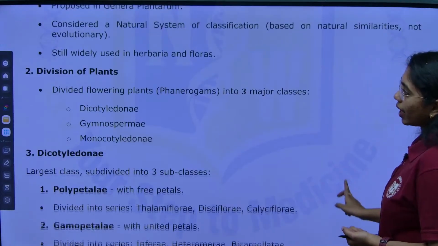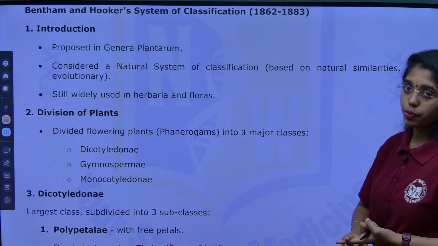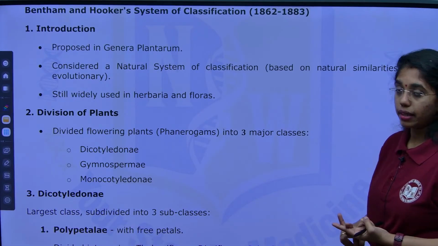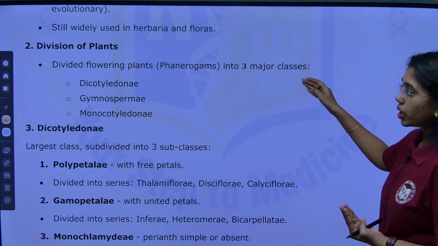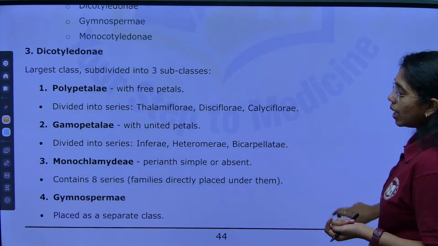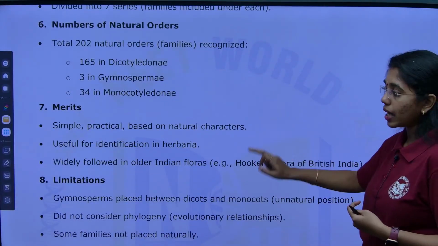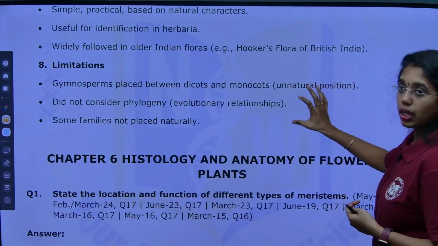The basic framework of classification. In which book it was proposed, what is the evolutionary significance. Next, division: it is divided into 3 classes, dicots, gymnosperms and monocots. Lastly, its significance, merits and demerits. Merits and limitations, everything is important.